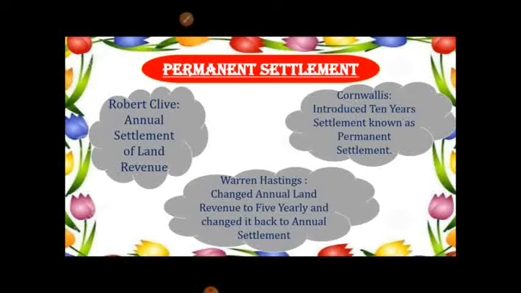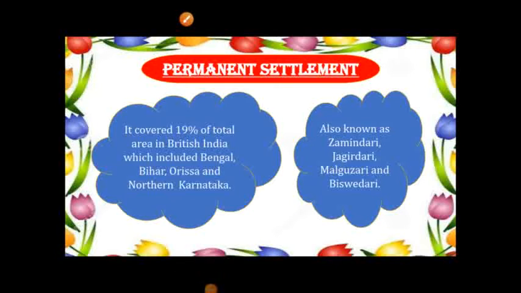During the time of Cornwallis, a 10 years settlement was introduced in 1793 and it was known as permanent settlement. It covered 19% of total area in British India, which included Bengal, Bihar, Orissa and northern Karnataka. It was known by different names like Zamindari, Jagirdari, Malguzari and Biswedari.